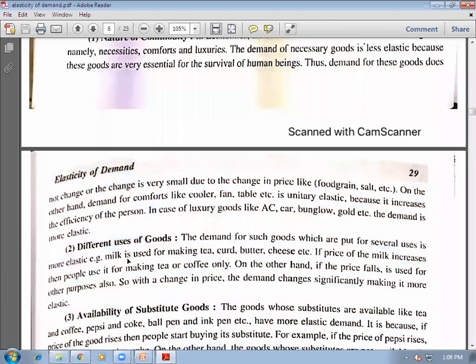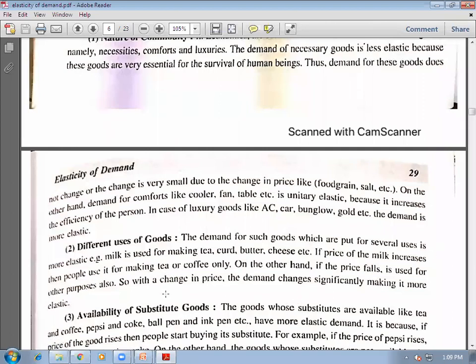Then uses of commodities, they also affect the elasticity of demand. If a product has a large number of uses, then with decrease in price, we use that product in many alternate uses which that product has, like milk that can be used for making curd, butter, cheese, even sweets. If price of milk will decrease, we will use milk for preparation of curd, butter, cheese, and other sweets. So its demand will increase.